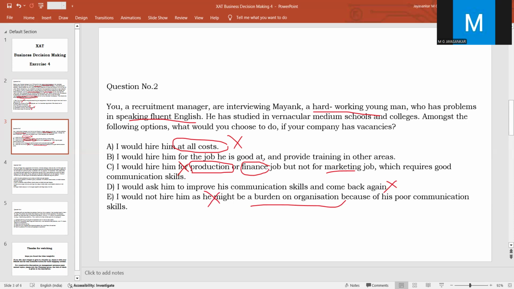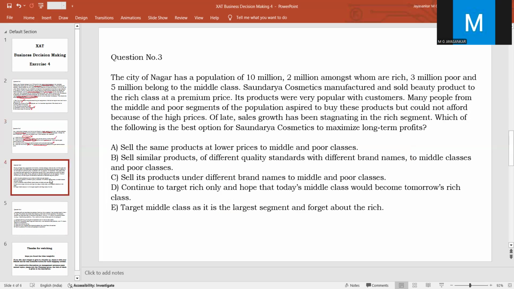So the best option is option B, where communication skills can be developed through training and he will be put on jobs for which he is already good at, so that he becomes a very good employee and all his weaknesses can be rectified in the course of time. That is why option B is the best decision that you can make.